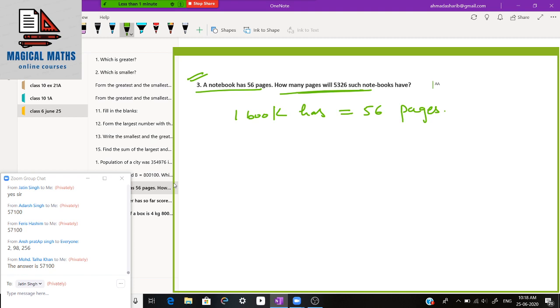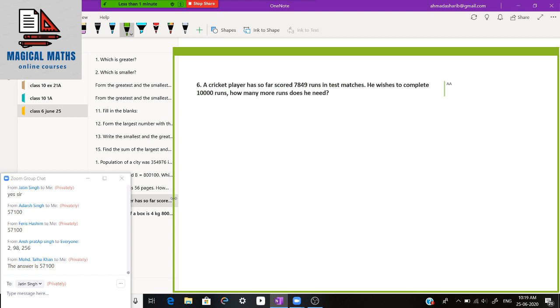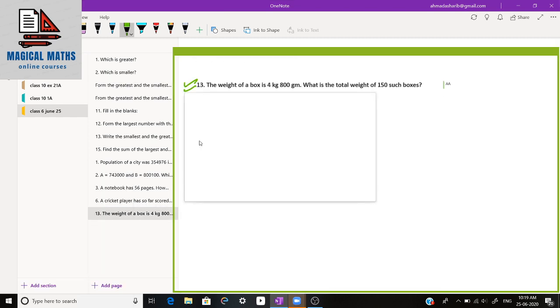Now, the total number of pages: number of notebooks is equal to 5326. So number of pages is equal to 5326 multiplied by 56. Beta, this question you have to do. Again, question number 6 you have to do. Okay, you can pause the video, and question number 13 you have to do.